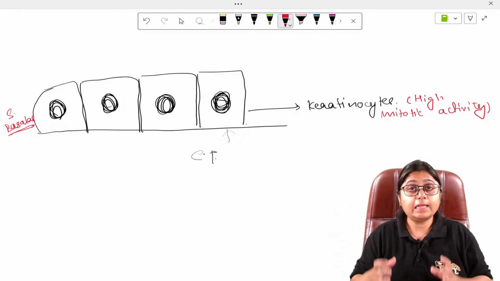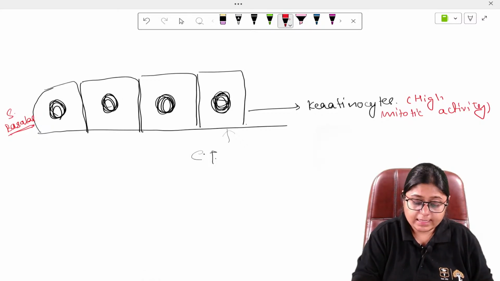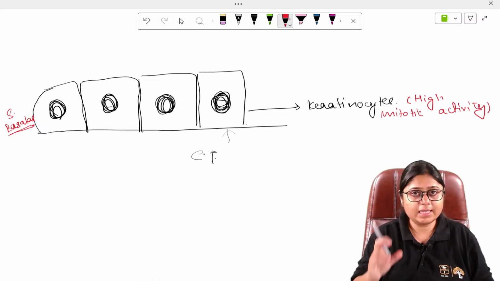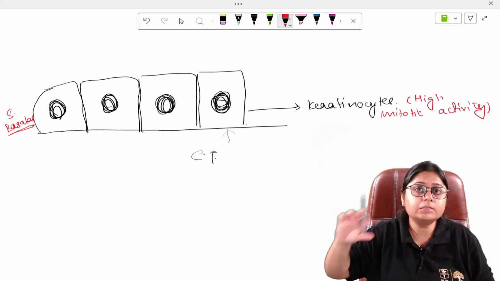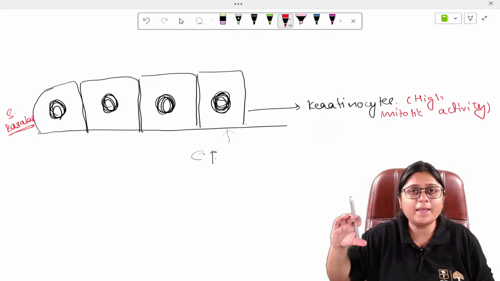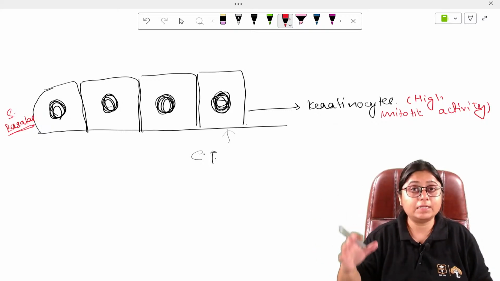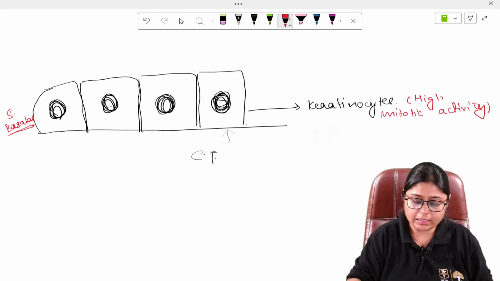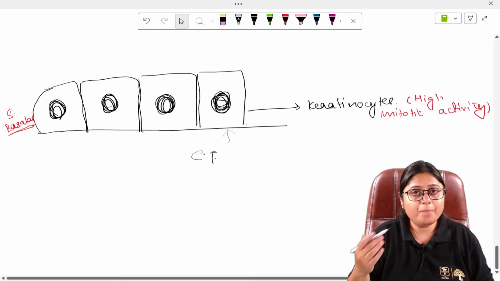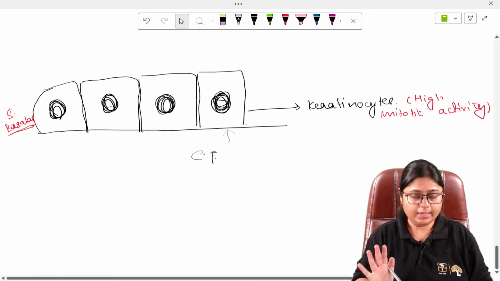The major cells of the oral epithelium are keratinocytes. Just remember this. Okay, so the cells here, each individual cell is an individual keratinocyte. And the layer which is formed by these keratinocytes is called stratum basale. Apart from keratinocytes, there are other non-keratinocytes which are also present, about which we will be studying.